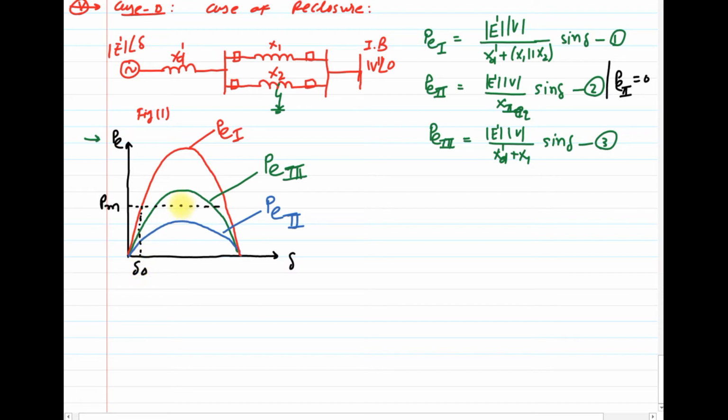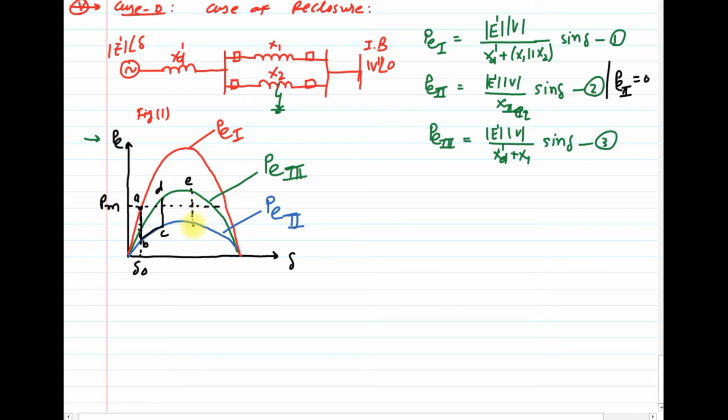But if the fault occurs, the power transfer is reduced to that of the equivalent X2, and then it is restored. It means A to B, B to C, C to D, and from D to E over here. We know this theory very well.